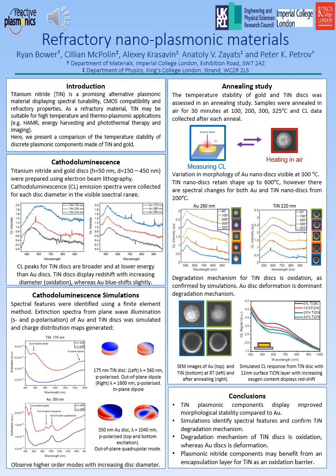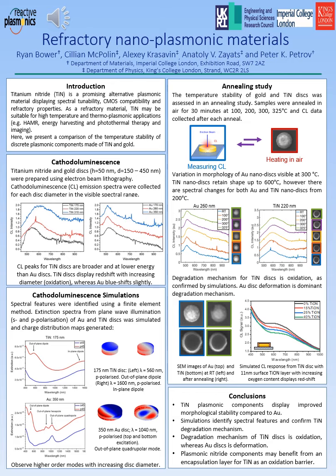We also note the evolution of higher order modes as disk size increases, and we can observe this as well in the gold nanodiscs of 350 nanometer diameter. So after we characterize the properties of room temperature titanium nitride and gold discs, we completed an annealing study to assess their temperature stability and to observe any changes in the cathodoluminescence response or the morphology.